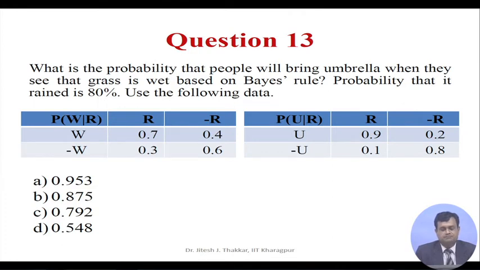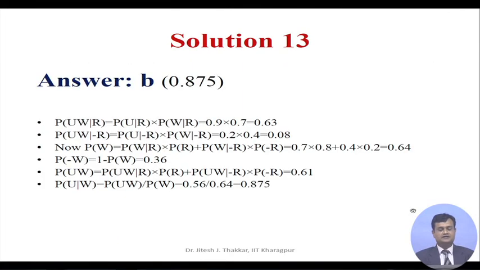It states probability U given R, where U stands for people will bring the umbrella, minus U means people will not bring the umbrella, R means there is rain, minus R there is no rain. So, there are 4 options: A 0.953, B 0.875, C 0.792 and D 0.548. The correct answer is B, 0.875. Let us look at the solution.